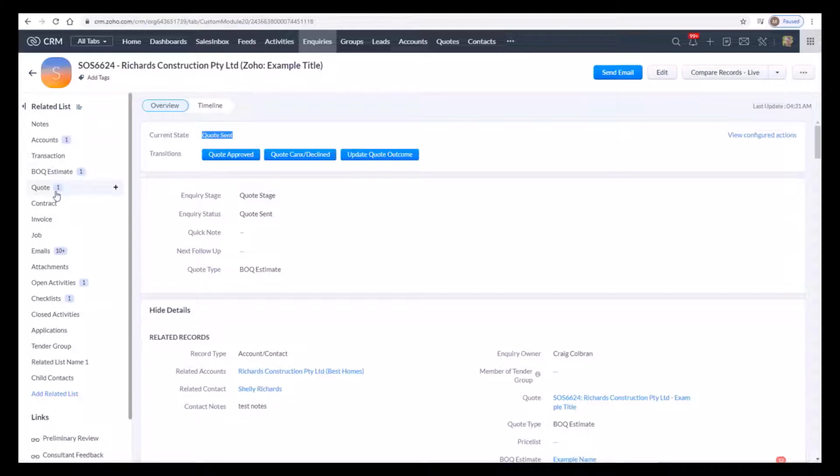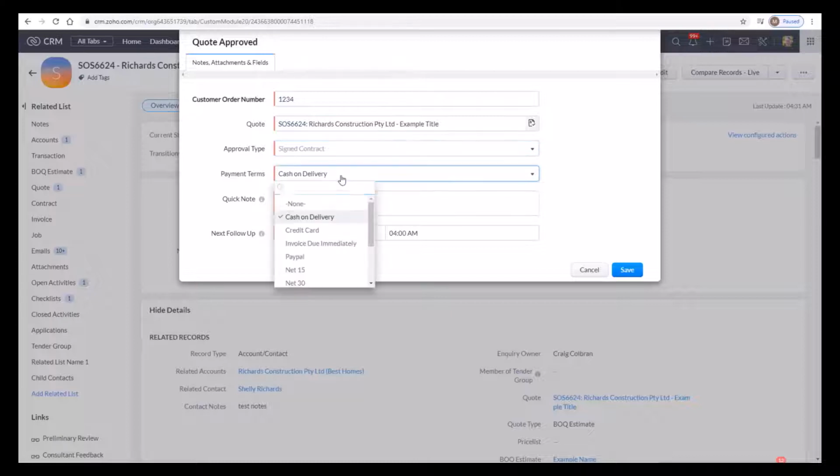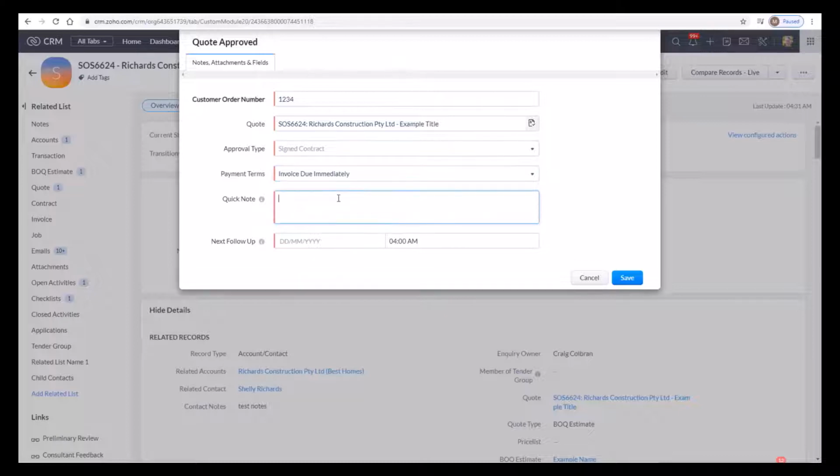Now there's a few extra buttons that we can do here. We can cancel it, we can follow it up, but we're actually going to click on Quote Approved. Now when we click on Quote Approved, we can choose what type of approval we've got, whether we're going to go for a signed contract or whether we just need to raise an invoice. We can pop information in, such as a quick note, and select Next Follow-Up Date, which will automatically create a task. In payment terms, we can select the client's payment method, and that will automatically determine their invoice due date.